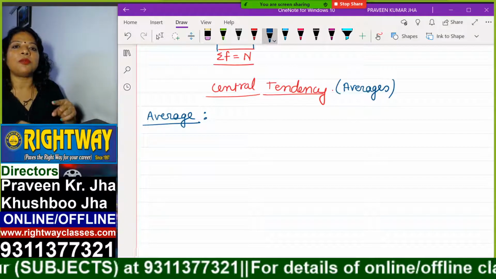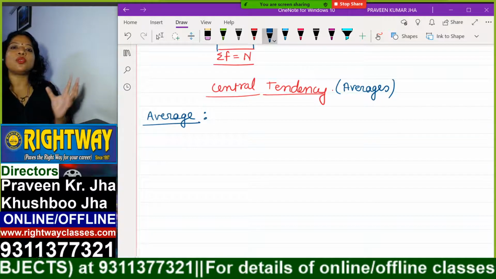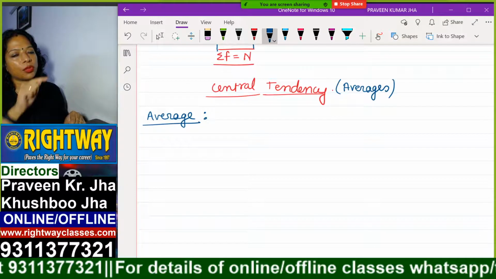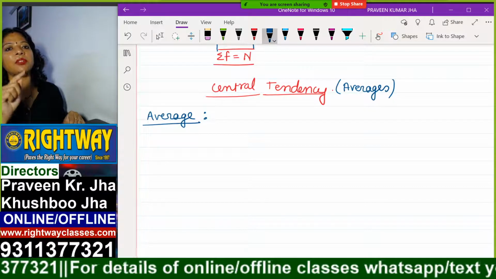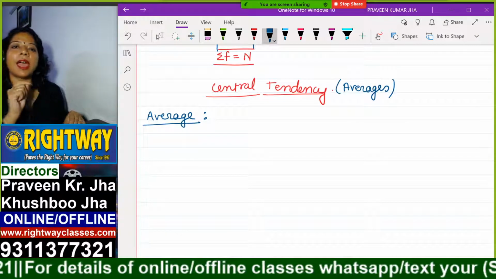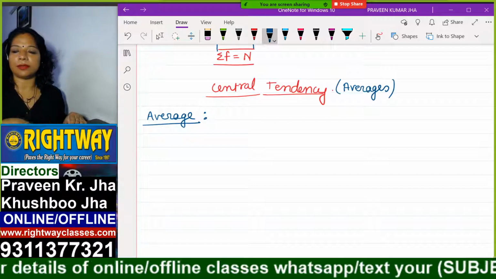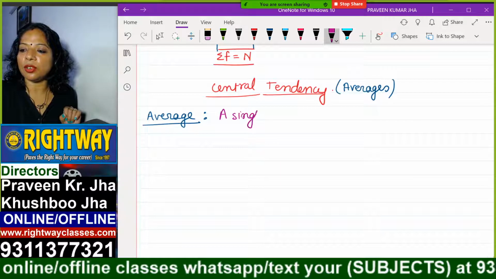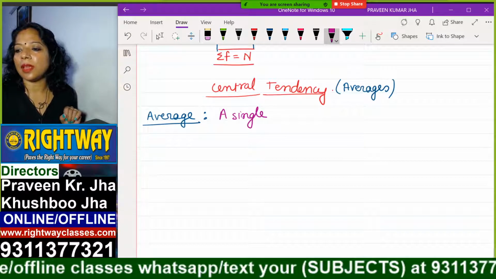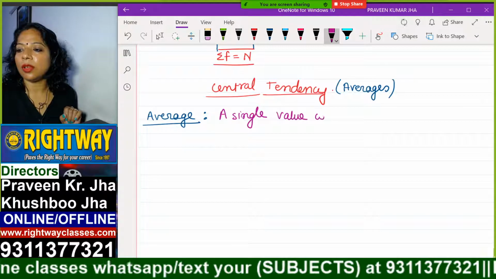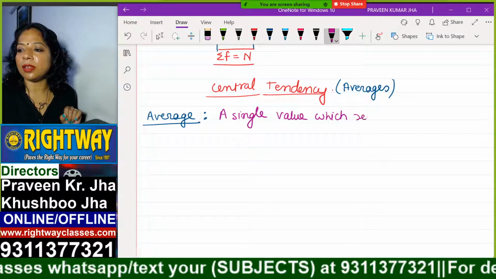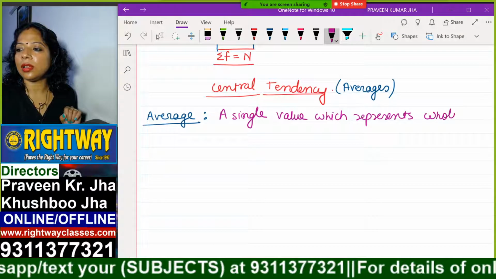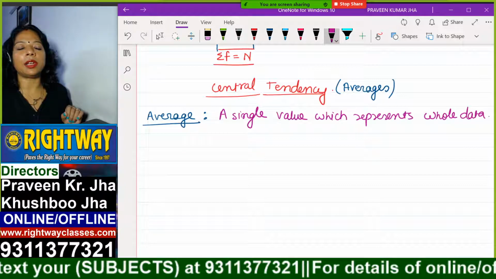In the same way, if there is a huge amount of data, then a single value chosen from among the data will represent the whole data. That is called average. So average is a single value which represents the whole data, full data.